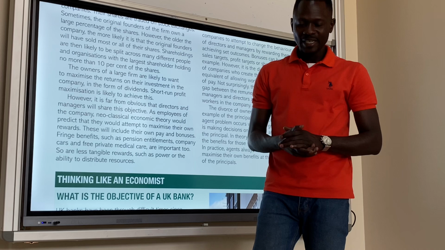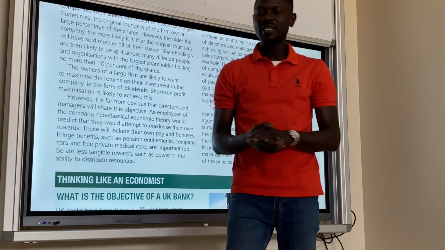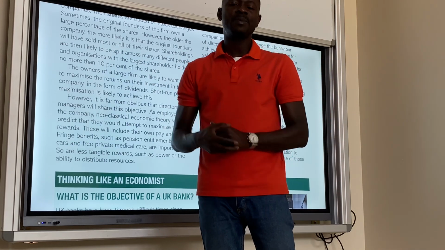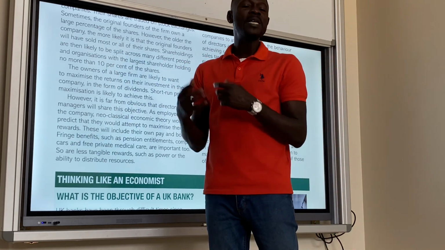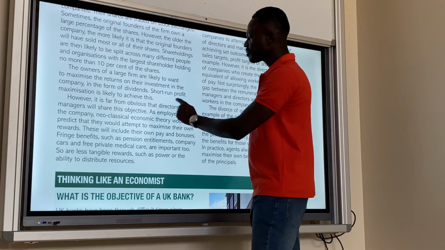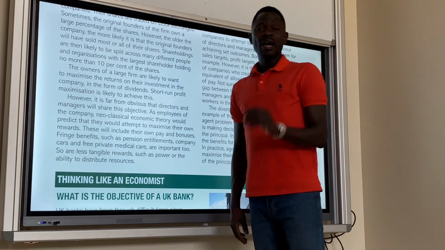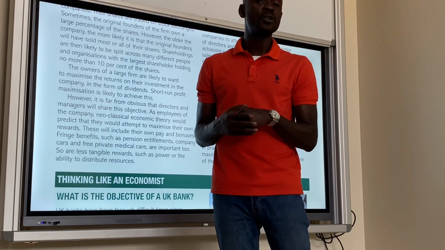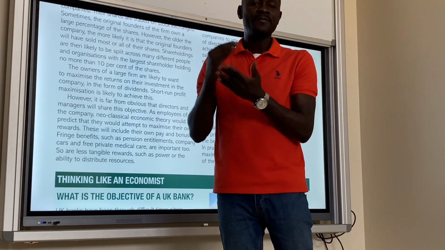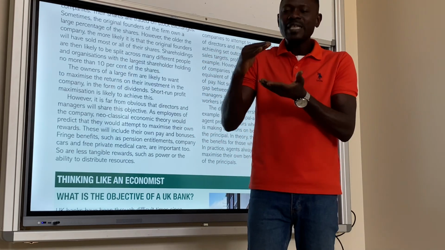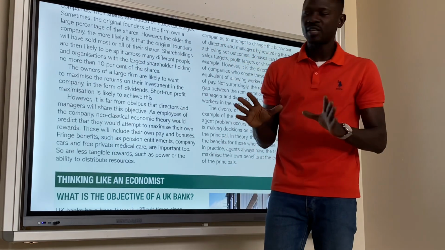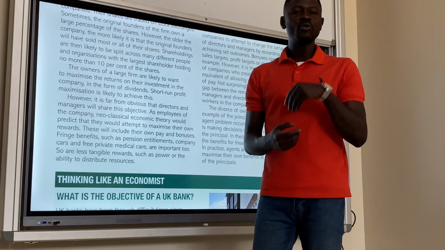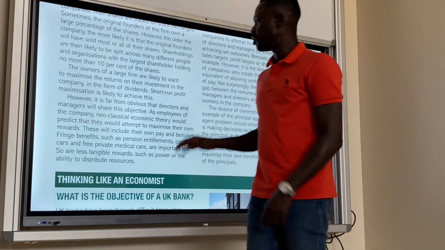For the owners of the business, now that they have invested more into the business, they want a huge return on their investment. As a result, they will be thinking about profit maximization. And to maximize profit, they might be thinking about short-term profit maximization. When we talk about short-term profit maximization, they want to ensure that the price at which they sell their product is more than the average variable cost. That means the price is slightly above the average variable cost of production. That is what short-term profit maximization is. And if this is done, it would also increase their dividends in the future.